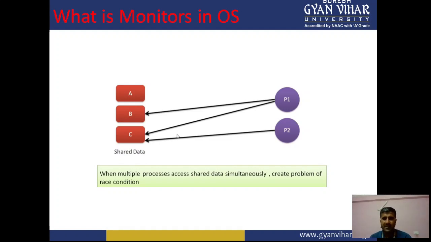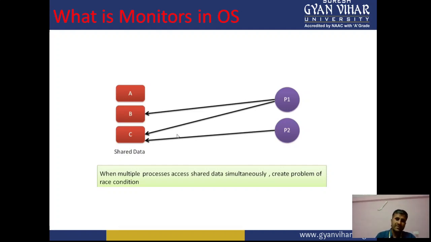In this slide, we have seen that there are two processes, P1 and P2, and P1 wants to work on the B and C variables, which are shared data. At the same time, process P2 also wants to use C, the shared data. So it is a race condition, right? How can we avoid this race condition?